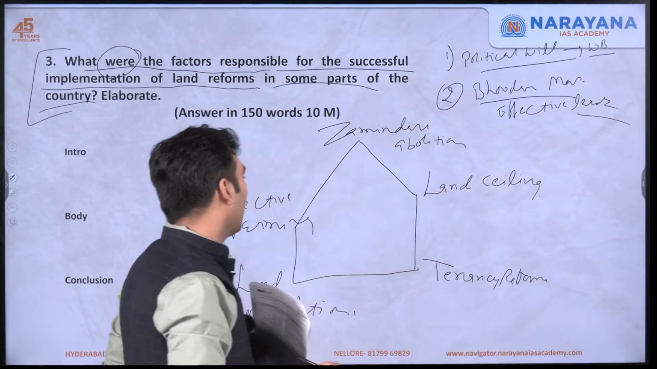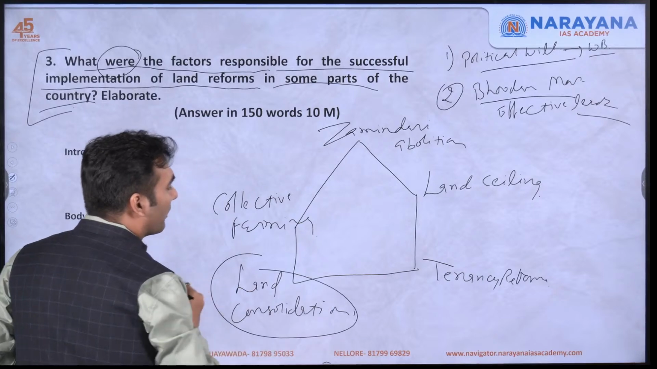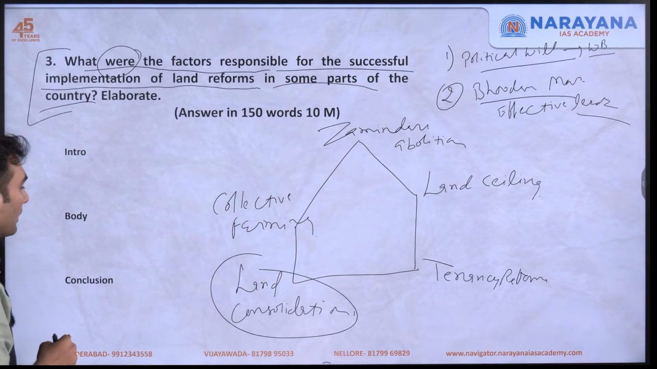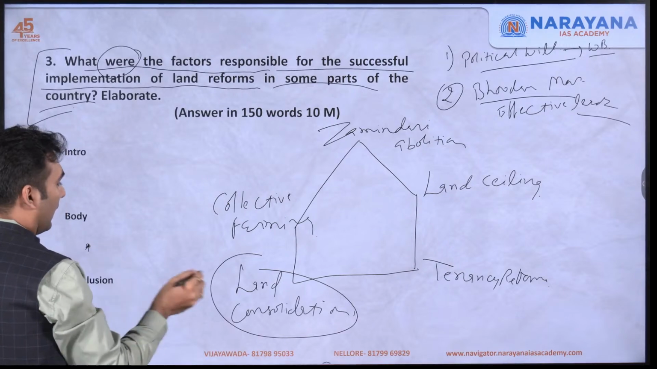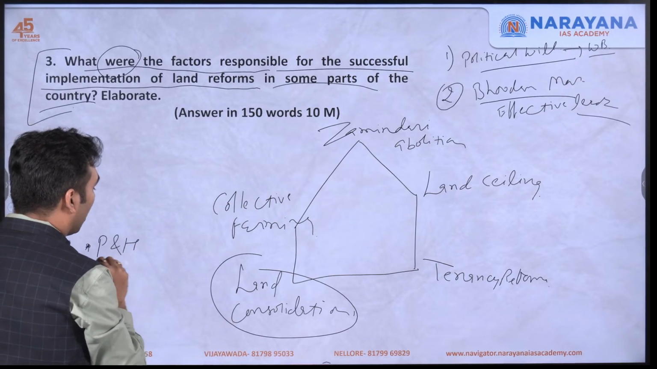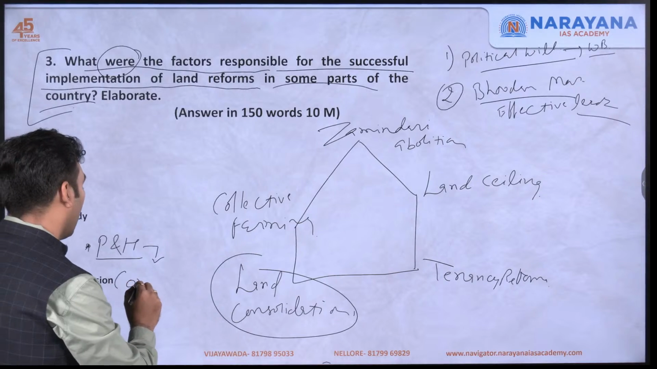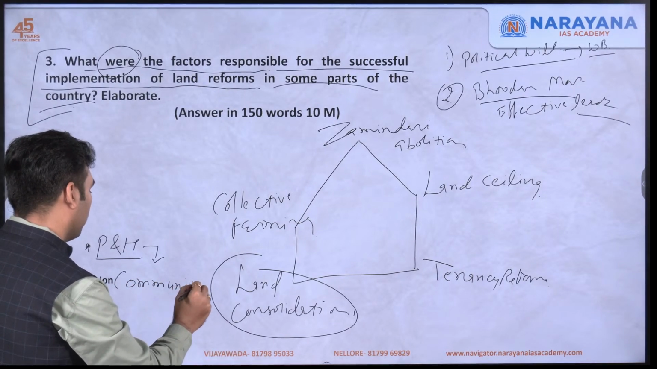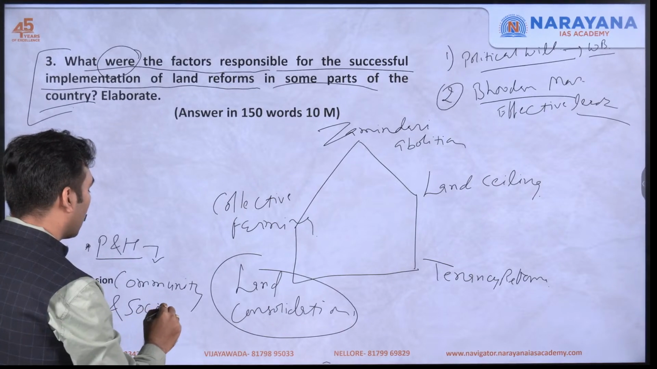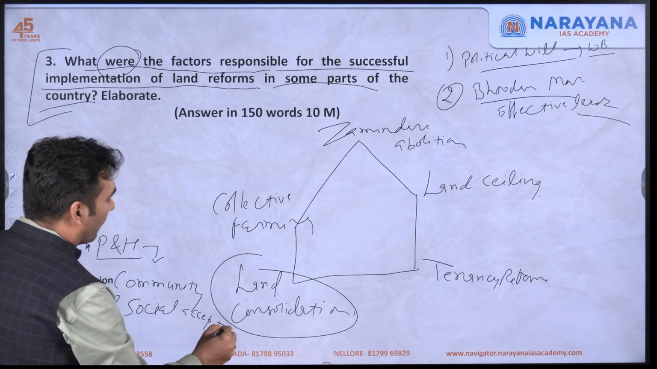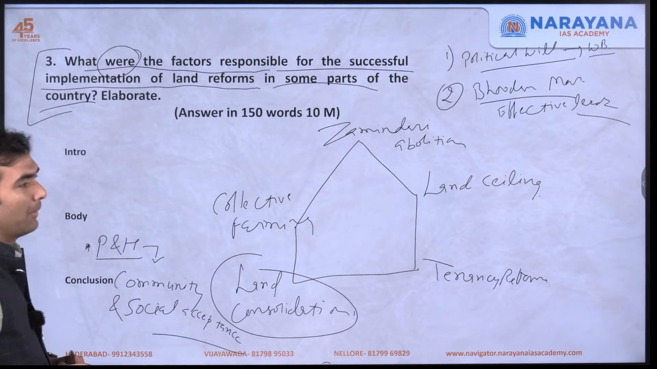In the Punjab and Haryana region, land consolidation was very much successful. This is credited to the local people's involvement. Rather, you can say the community and social acceptance. Because of the community involvement, these were very successful in Punjab and Haryana.